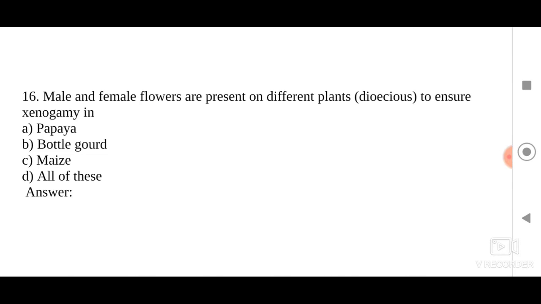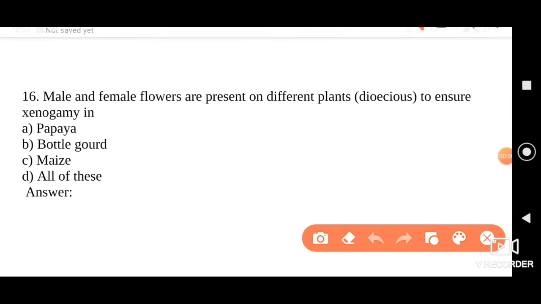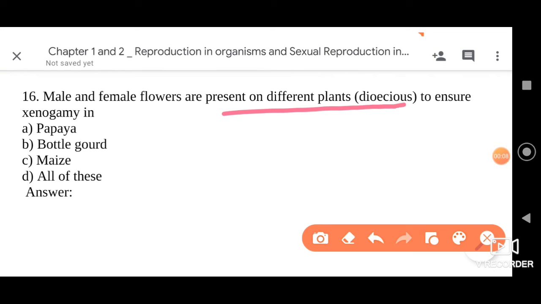The next question we have here is, male and female flowers present on different plants, what we call dioecious, to ensure xenogamy in. When we are talking about pollination, dear friends, pollination is of two types. One is geitonogamy. Especially I'm talking first about cross pollination.